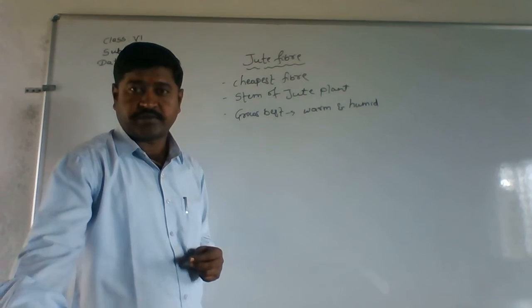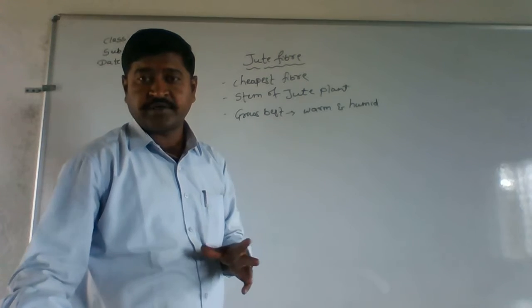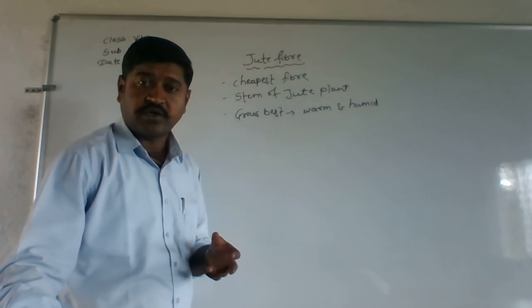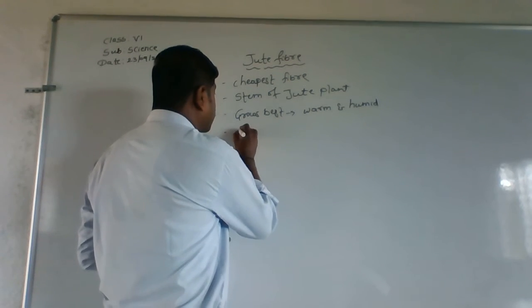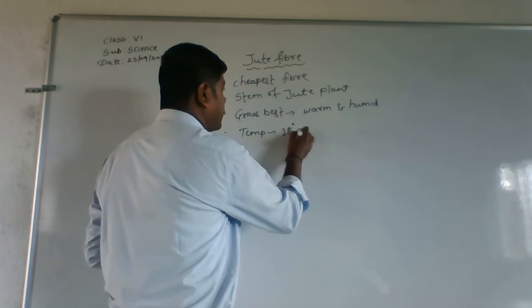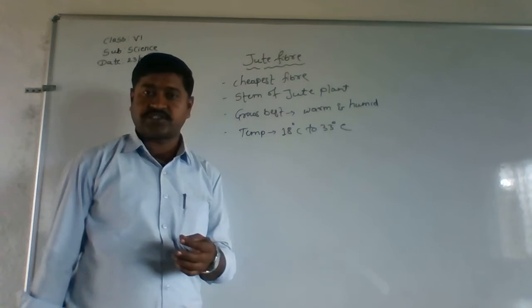So when the climate is warm and humid, this jute plant is going to grow best. And remember, it requires a temperature of 18 degrees Celsius to 33 degrees Celsius.